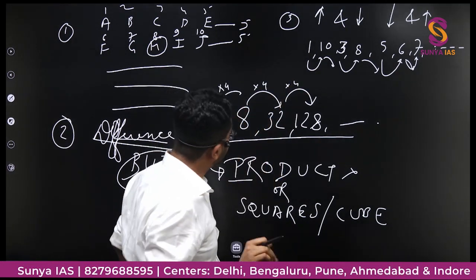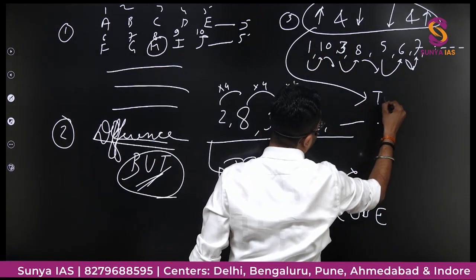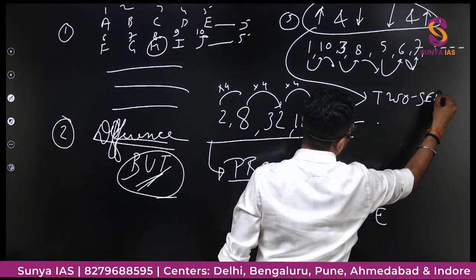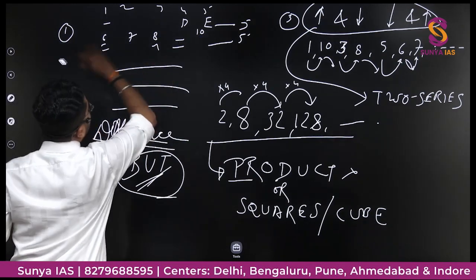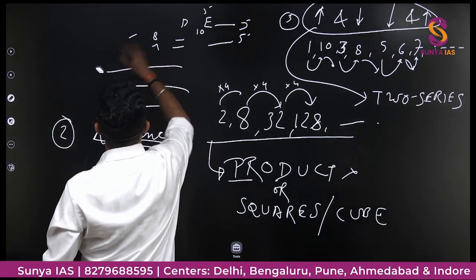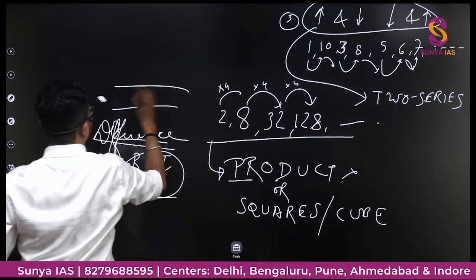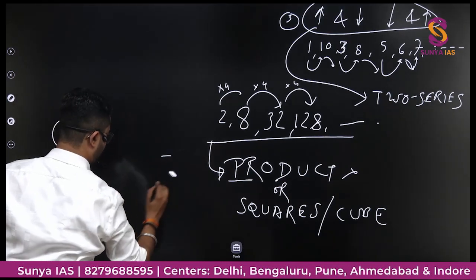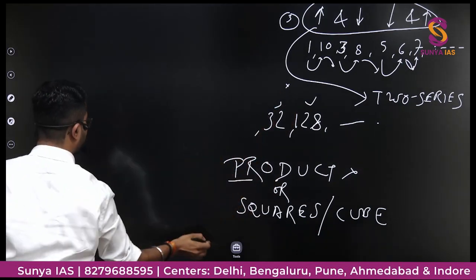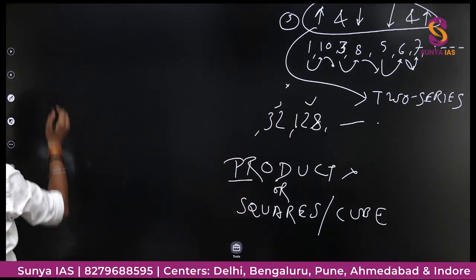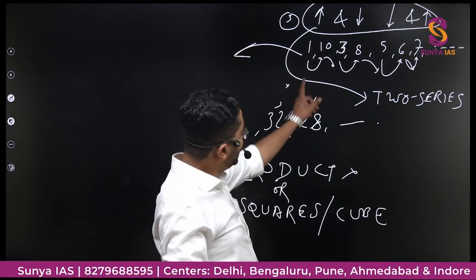Then what you will do, if this is the case, then this might be a concept of 2 series. That is, we can break this series into 2 different series.